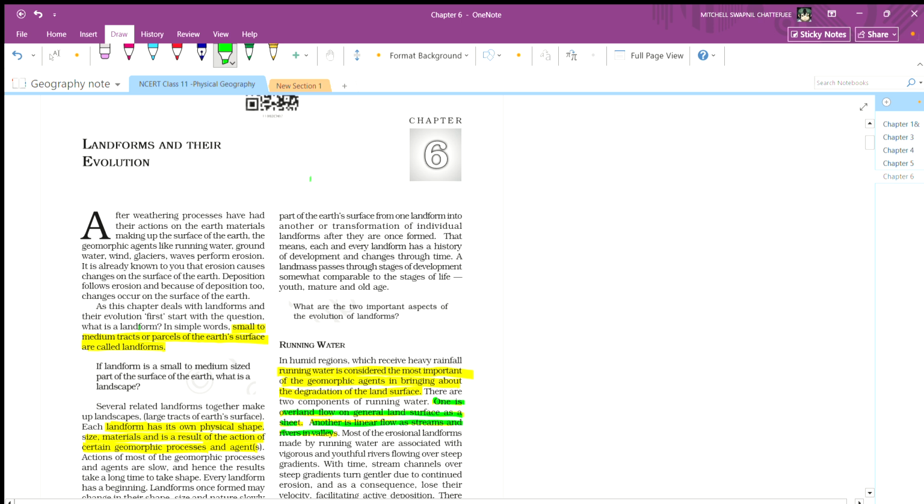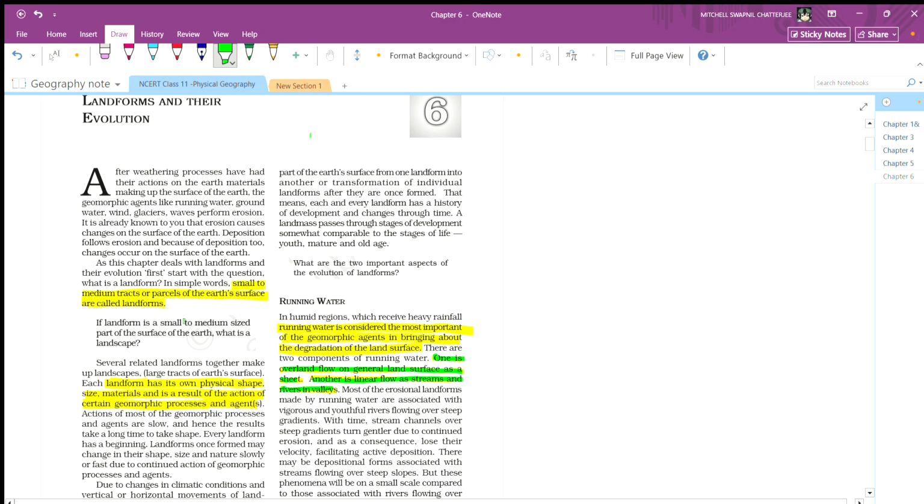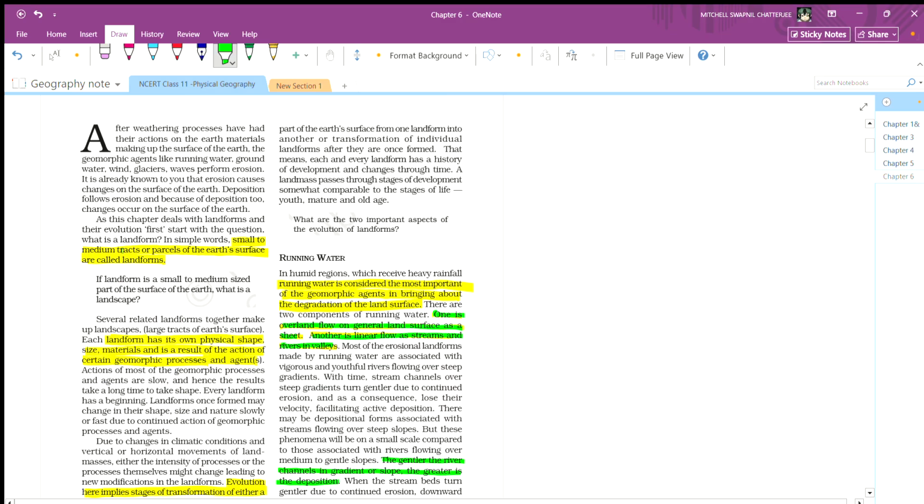First, start with the question: what is a landform? In simpler words, a small to medium tract or parcel of Earth's crust is called a landform. If a landform is a small to medium size part of the surface of the Earth, what is a landscape?